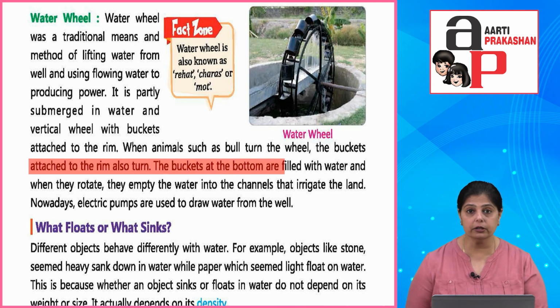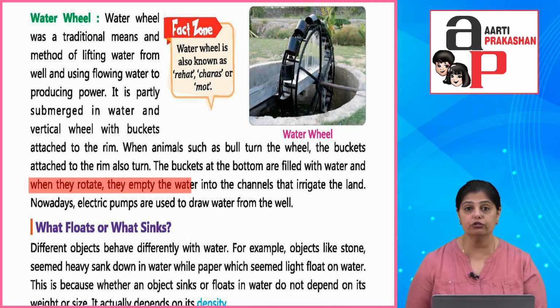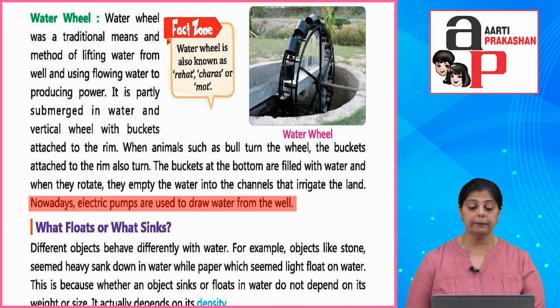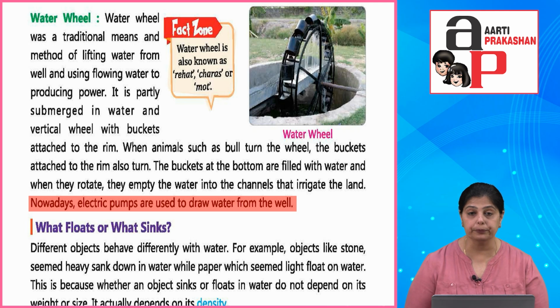The buckets at the bottom are filled with the water, and when they rotate, they empty the water into the channels that irrigate the land. Nowadays, electric pumps are used to draw water from the well. So what happened in earlier times? There was a water wheel, which was like a traditional method of drawing and lifting water.